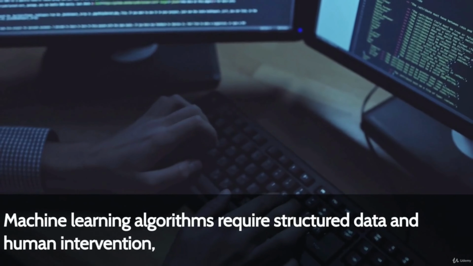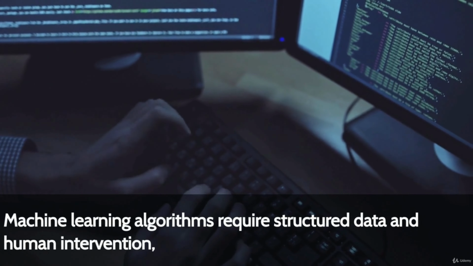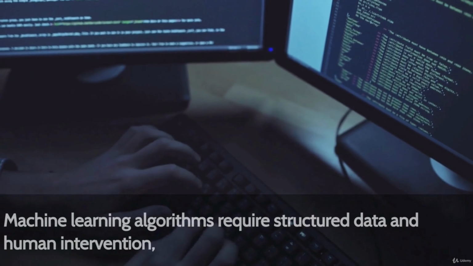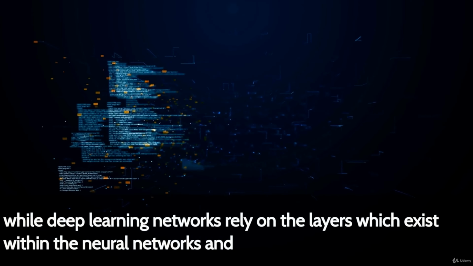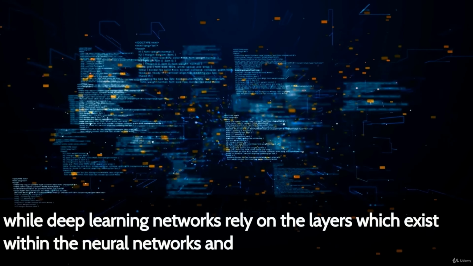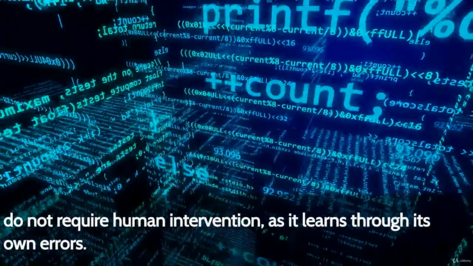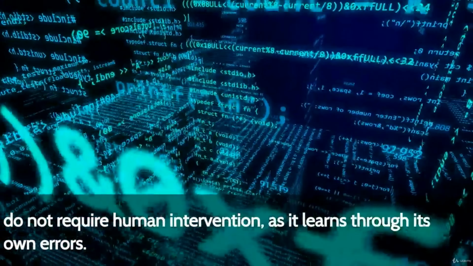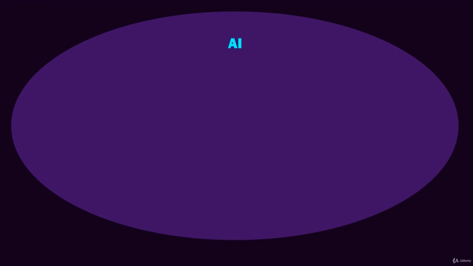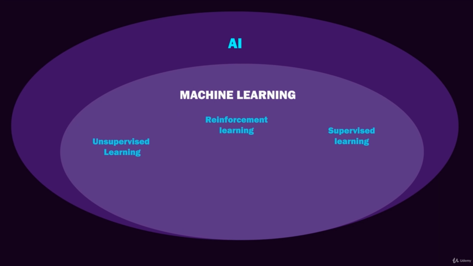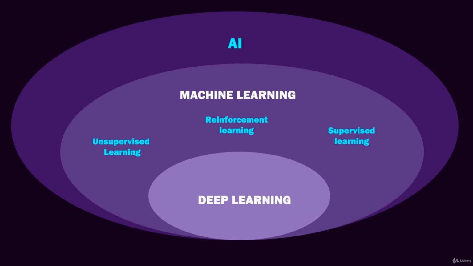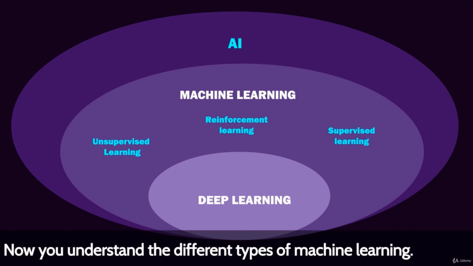Machine learning algorithms require structured data and human intervention, while deep learning networks rely on the layers which exist within the neural networks and do not require human intervention as it learns through its own errors. In this diagram, you can see how AI, machine learning, and deep learning are all related. So now you understand the different types of machine learning.